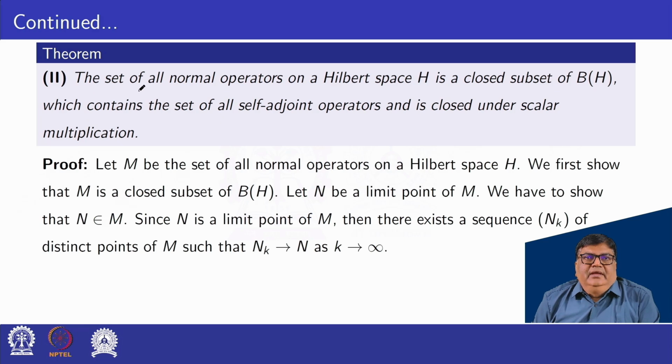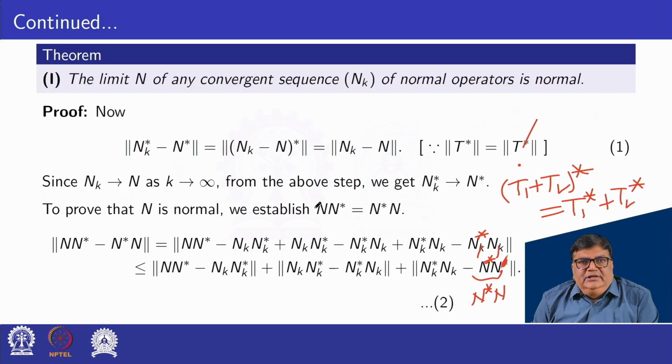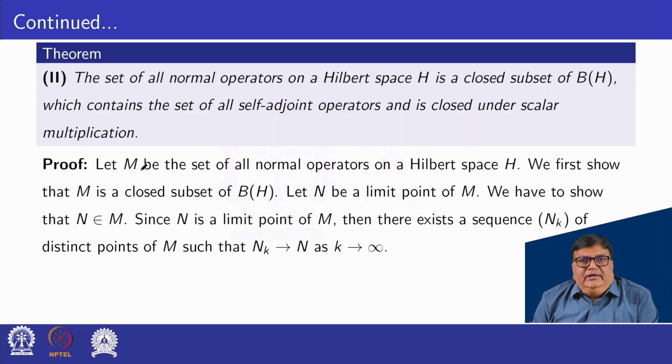Next theorem. The set of all normal operators on a Hilbert space H is a closed subspace of B(H), which contains the set of all self-adjoint operators and is closed under scalar multiplication. Proof. Let M be the set of all normal operators on a Hilbert space H. We first show that M is a closed subspace of B(H). Let N be a limit point of M. We have to show that N belongs to M.